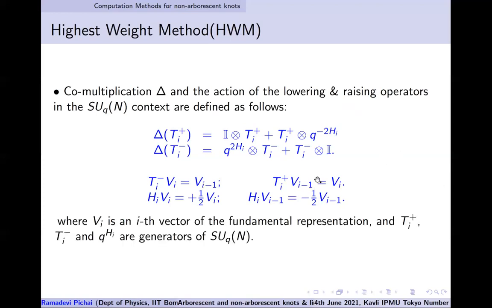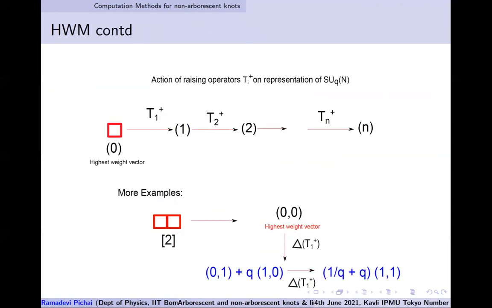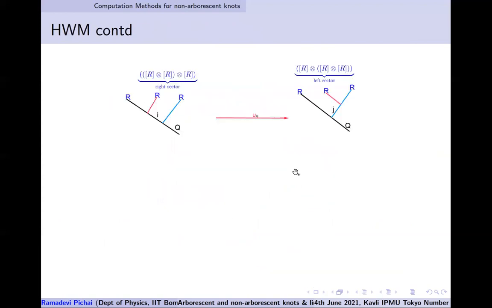Okay, so there are these highest weight methods. I'm just trying to give you a feel of the coproduct way of looking at this, the co-multiplication way, to obtain the unitary matrices which relate R1, R2. For the 4-strand braid, I said we need another set of unitary matrices, and there is a systematic procedure of raising operators for the 4-strand braids.